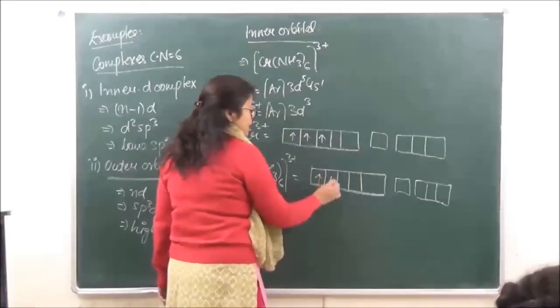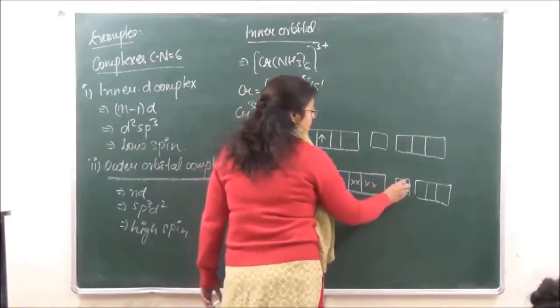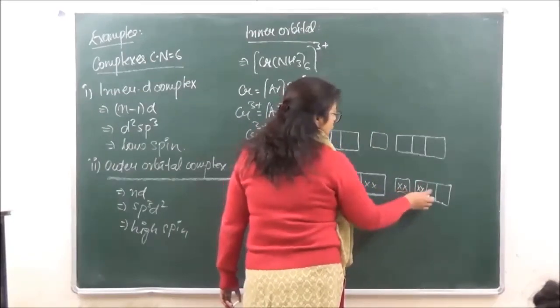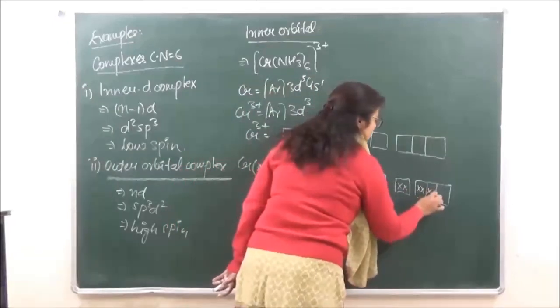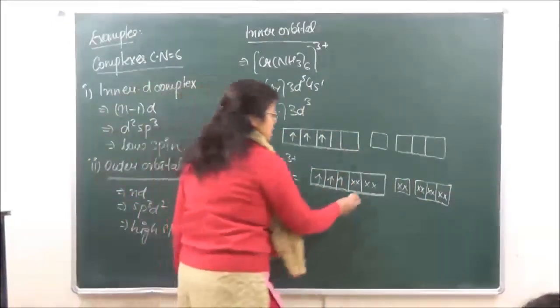So we have 3 electrons over here, and there are going to be 6 pairs of electrons, 1, 2, 3, 4, 5 and 6, which are going to be provided by the ligands.